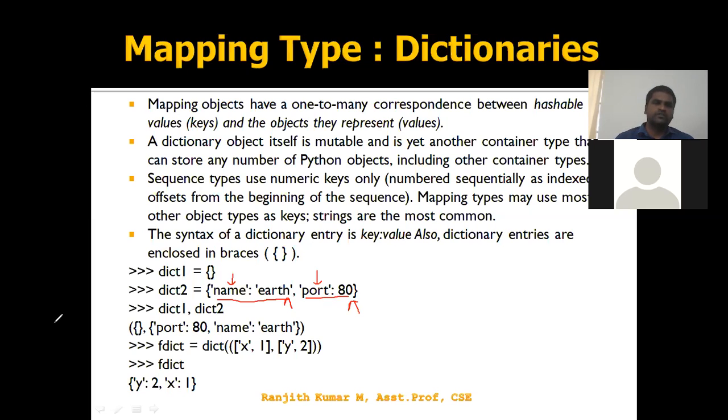See here, this is an empty dictionary. This is a 2 record dictionary. If I print dict1, dict2, I get the empty dictionary followed by the 2 record dictionary. If I want to find dict, here we are slicing: dict of x comma 1, y comma 2. So this is the way we are going to design dictionary concepts.